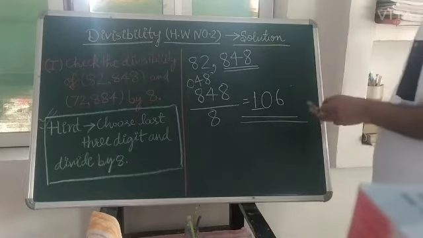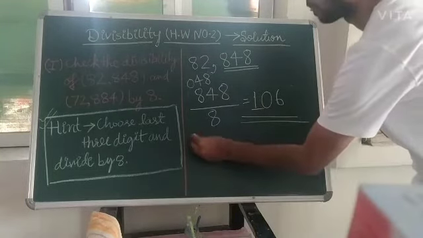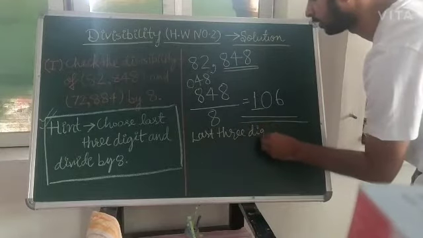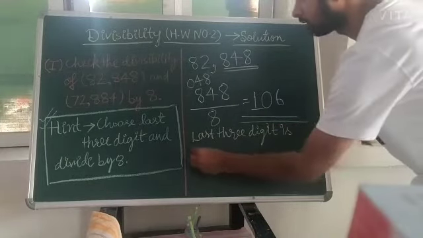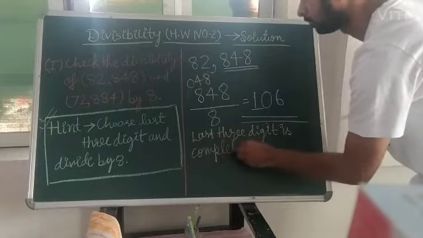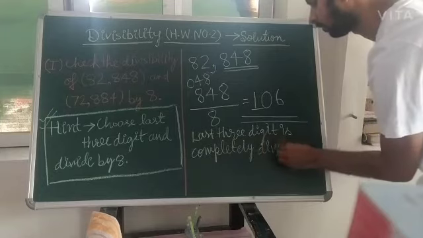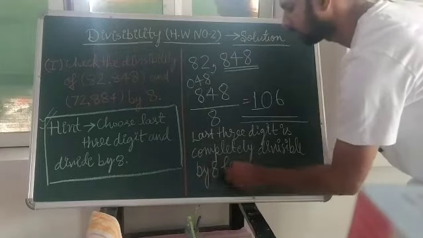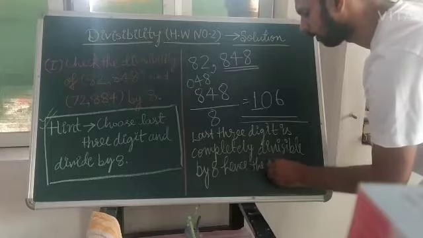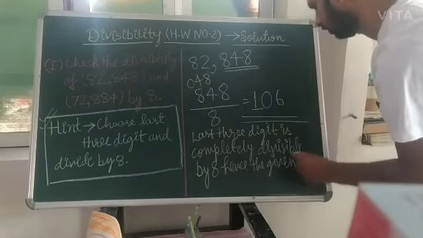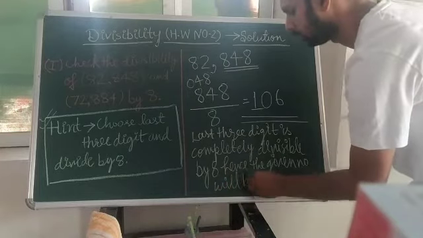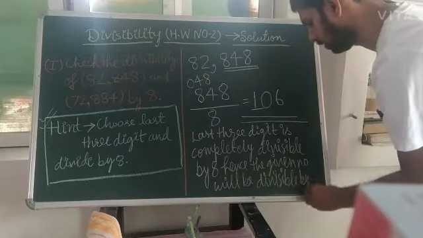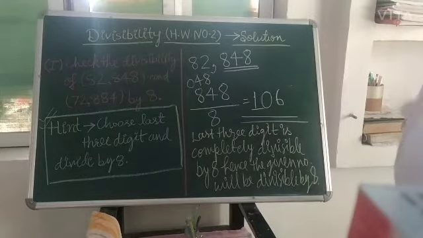So your last 3 digits are completely divisible by 8, hence the given number will be divisible by 8.